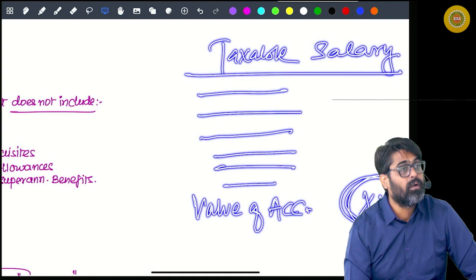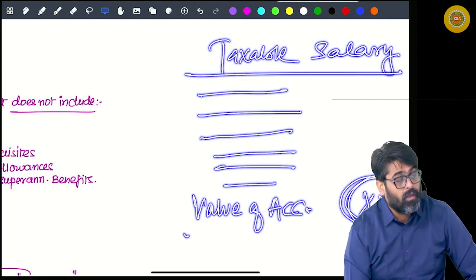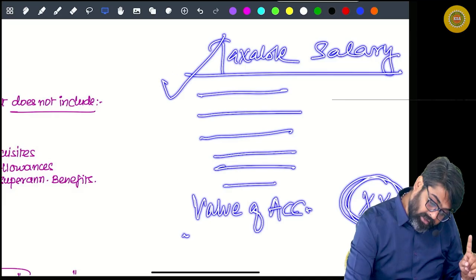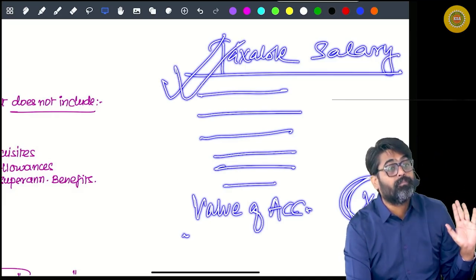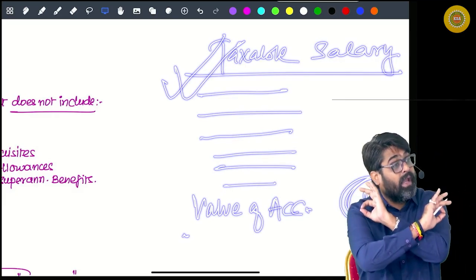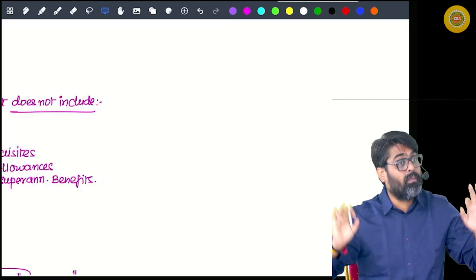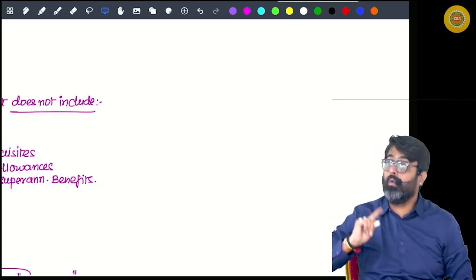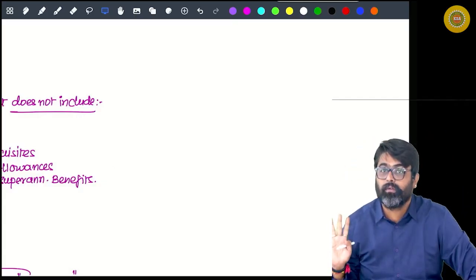and you are supposed to charge that value under the head salary. Now what you will do, you will first finish the entire salary problem, and in the end you will value the accommodation.